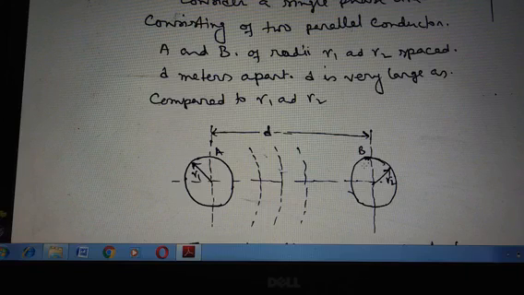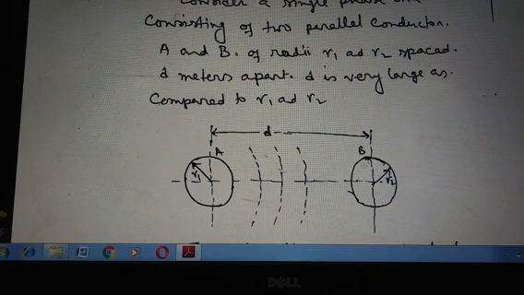As a simplifying assumption, it can be considered that all the flux produced by the current in conductor A links with all the current up to the center of conductor B, and that the flux beyond the center of conductor B does not link any current.